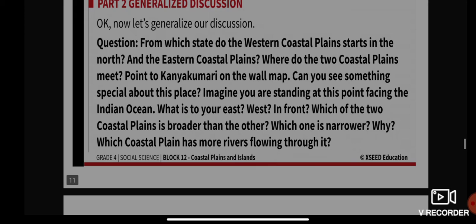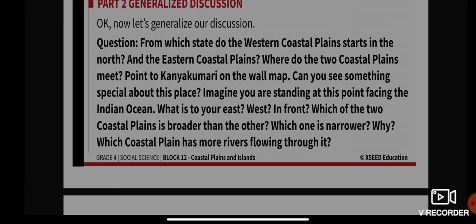All right, so from the given map, from which state do the western coastal plains start in the north? And the eastern coastal plain?